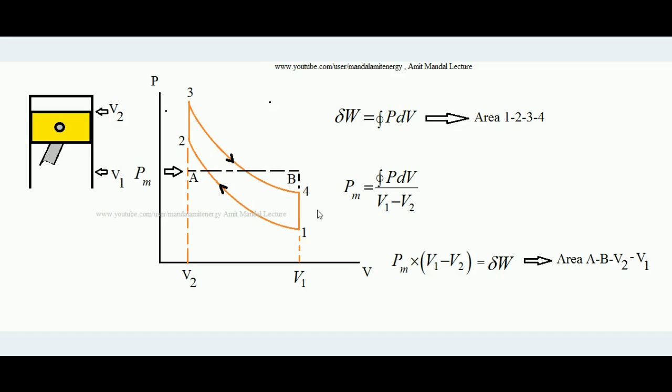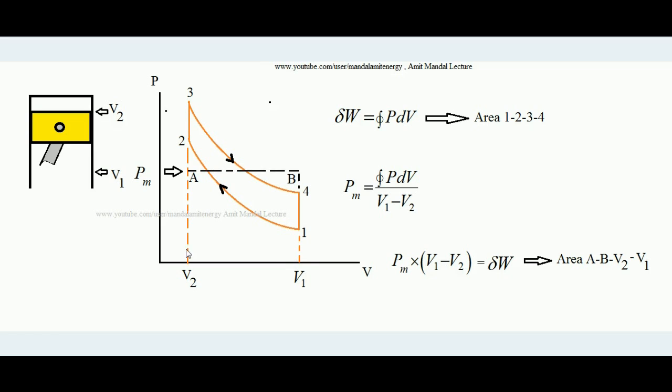Now what are this V1 and V2? V1 is the initial volume. See what happens when the engine sucks the charge in, then ultimately when the cylinder is completely filled with charge, it is the end of the suction stroke, that is the initial volume V1, and ultimately it is compressed adiabatically to volume V2. This is the clearance volume.